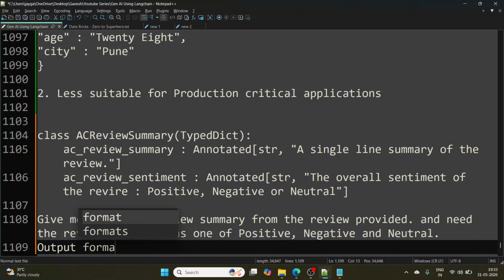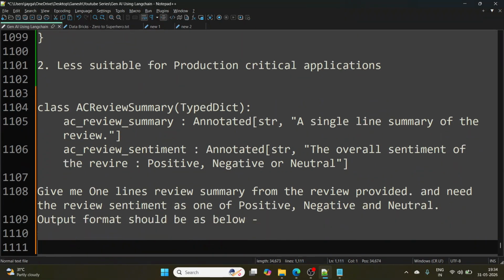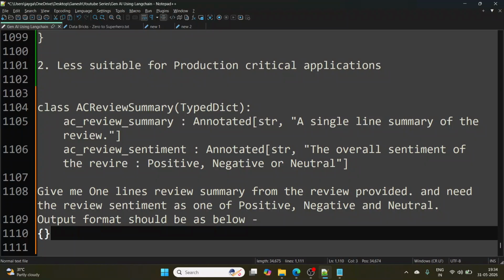Output format should be as below. What would be the output format I am looking for?